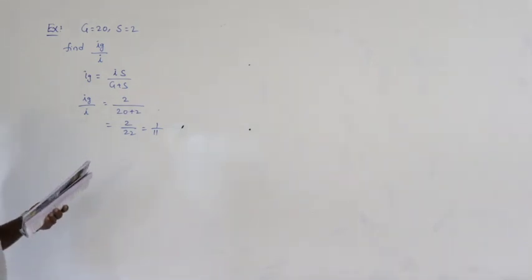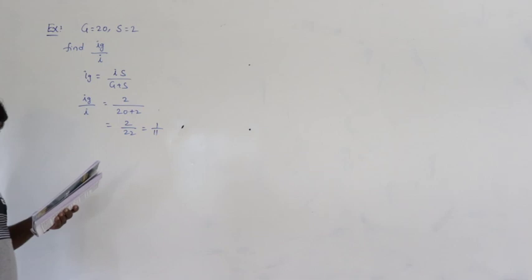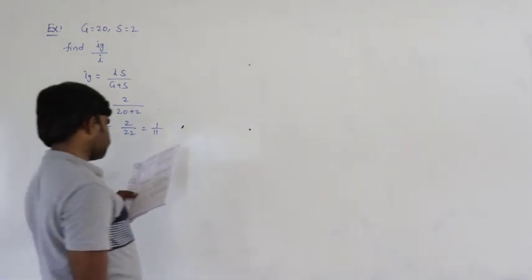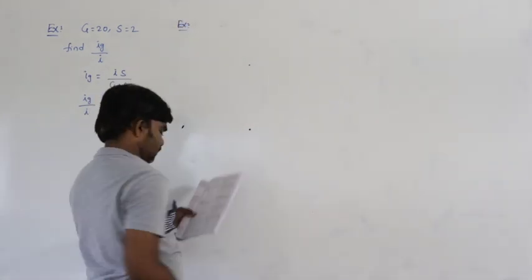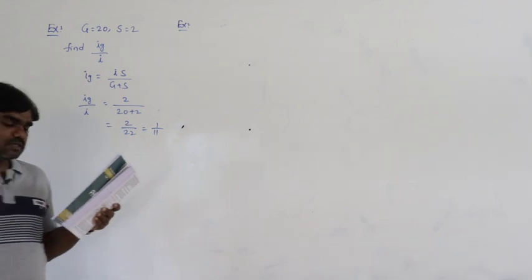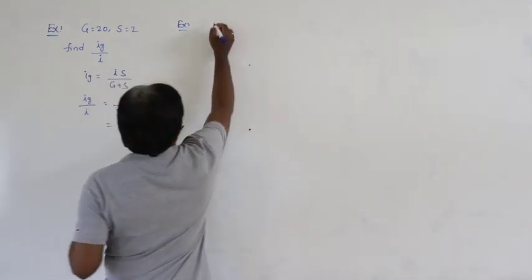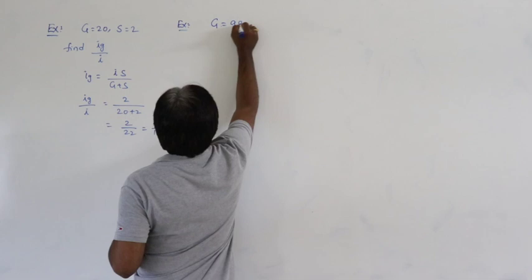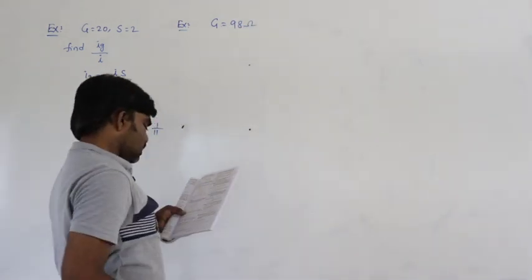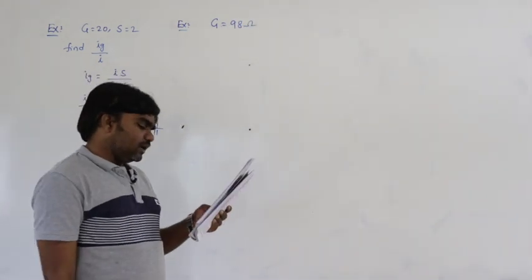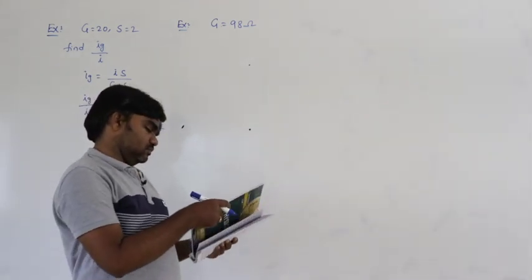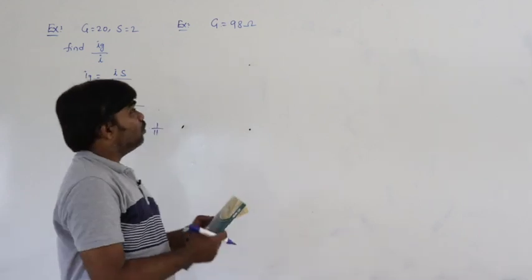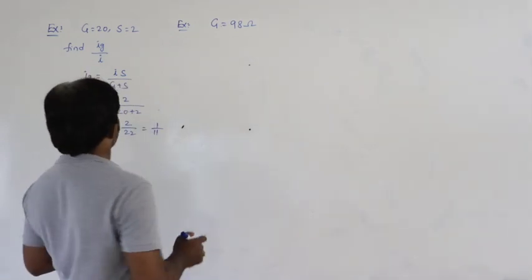So next. Next example. A galvanometer has a resistance of 98 ohms. If only 2% of the main current passes through the galvanometer, what should be the value of the shunt? Only 2% of the current passes through the galvanometer.